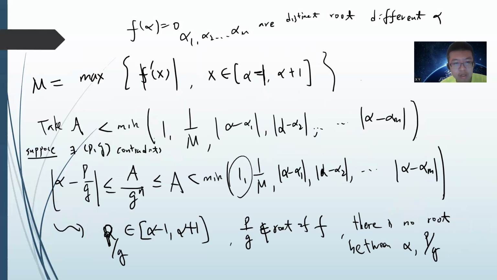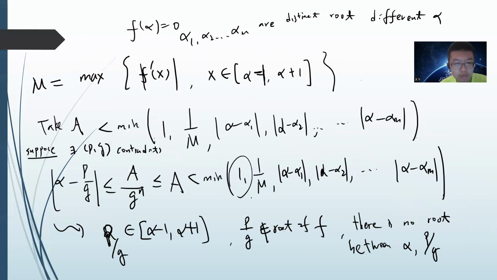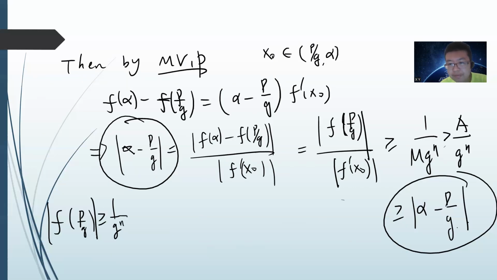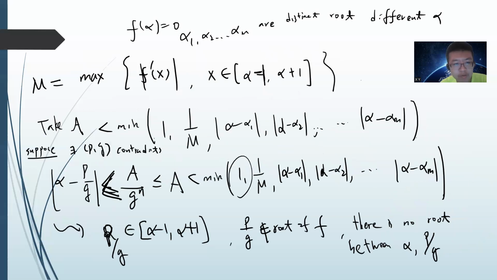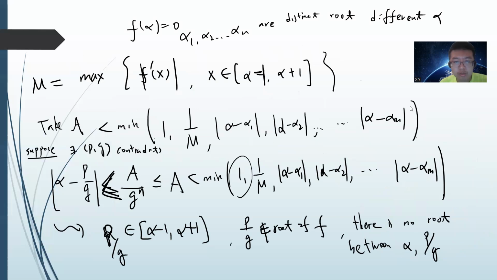So the proof basically says we suppose this is false, so you will get something here, that means you can find alpha minus p over q less than a divided by q to the n. But from here you prove that you go in another direction, and then this contradicts your assumption. So that means that an algebraic number cannot be approximated so well.